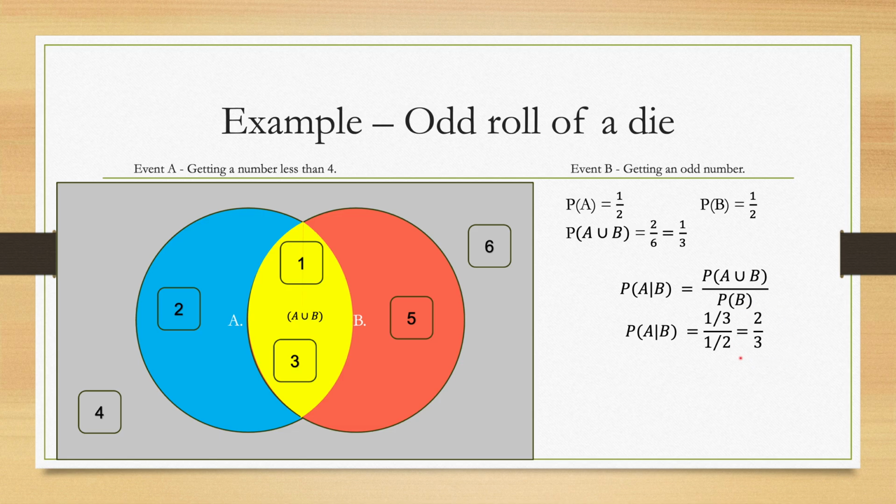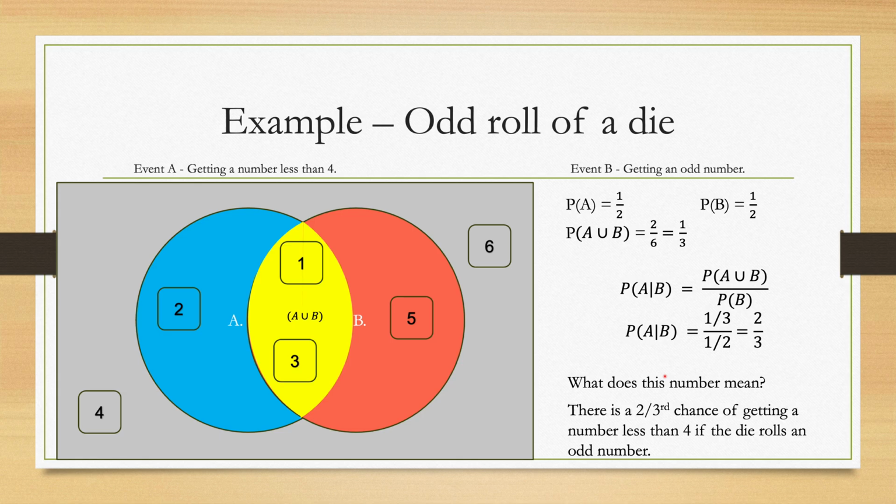Now, what does this number 2 by 3 actually mean? To make it simple, it tells us that there is a 2/3 chance of getting a number less than 4 if the die rolls an odd number. So it means that if someone rolls a die and tells you that I have gotten an odd number here, so tell me what is the probability that the number I have on the die is also less than 4. In that scenario, you can say that there is a 2/3 chance that the number on the die is less than 4.